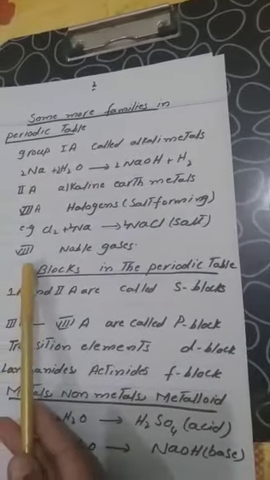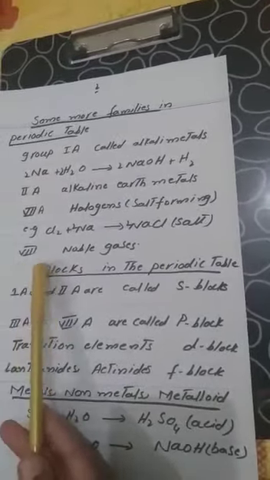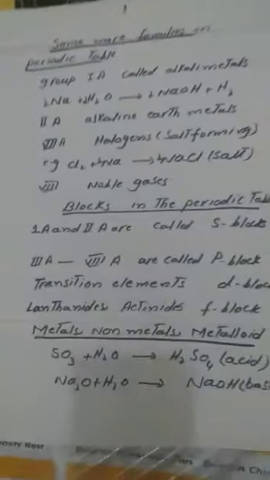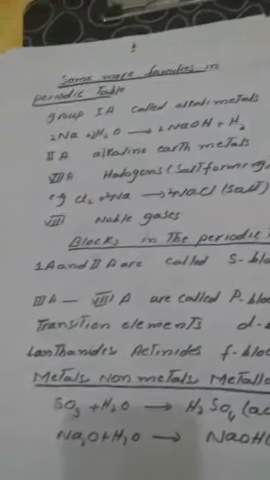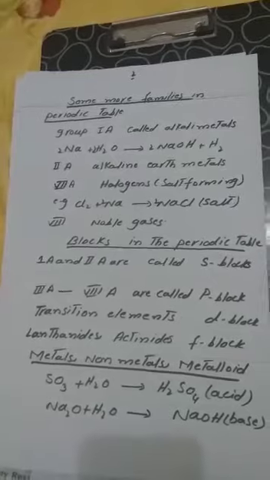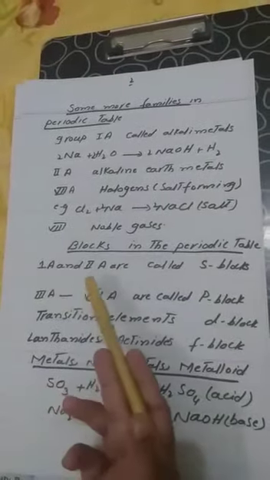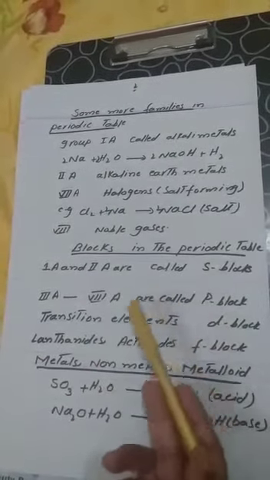And eighth group is called noble gases or zero group elements. Blocks in the periodic table. First A and second A groups are called S block elements.